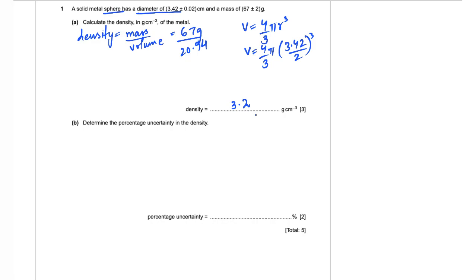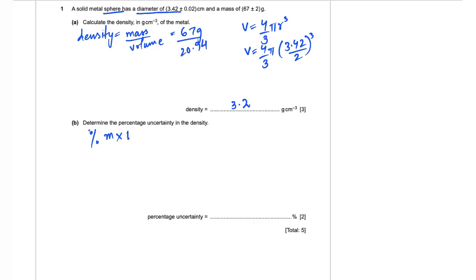Part B: determine the percentage uncertainty in the density. Percentage uncertainty questions are pretty straightforward as compared to those of absolute uncertainties. So the percentage uncertainty here is going to be the sum of the percentage uncertainty of mass multiplied by the number of times it is being used in the formula of density, because we are calculating the percentage uncertainty of the density. So density is equal to mass over volume. Mass is only being used once because mass is raised to power 1 over here.